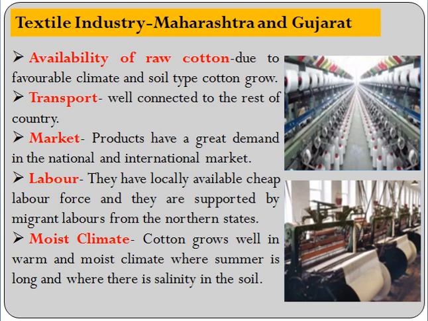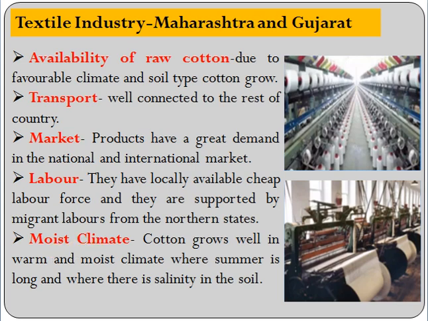In our country, we easily get a cheap labor force and they are supported by migrant laborers, that is laborers coming from North India, especially Uttar Pradesh, Bihar, Odisha. They come to work. So we easily get cheap labor. Then moist climate.